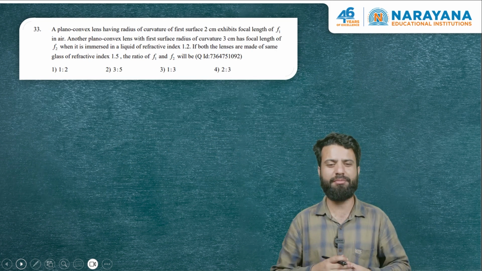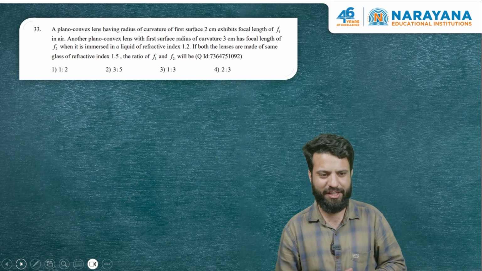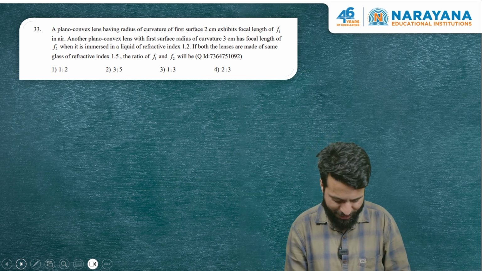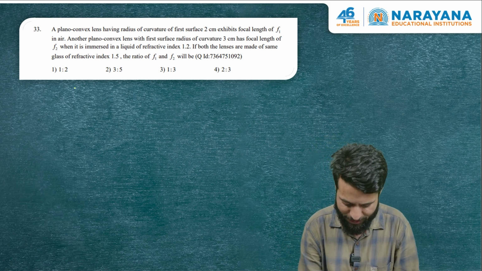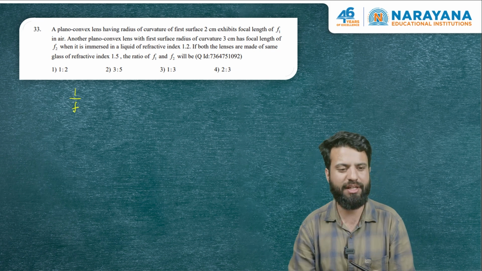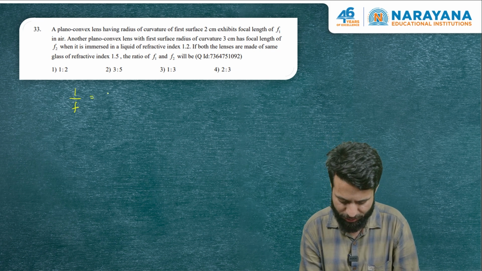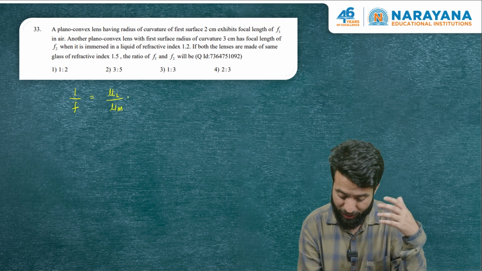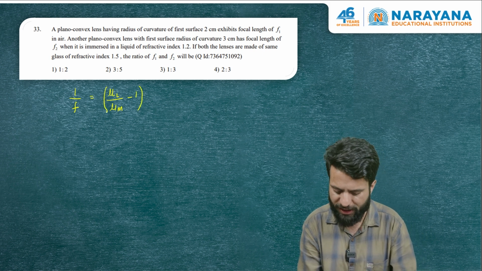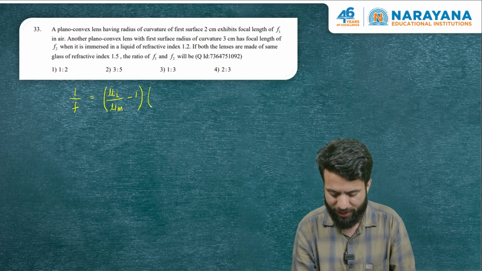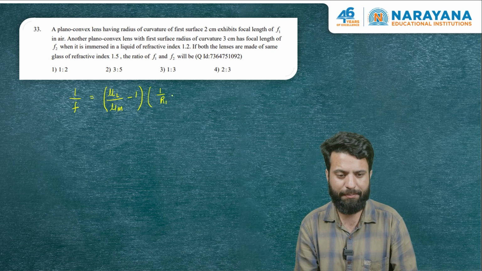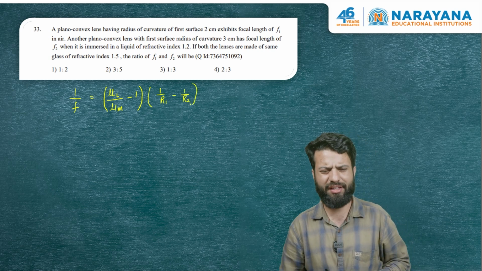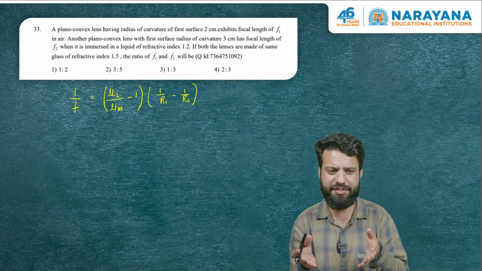Again, this question is from ray optics, and it is based exclusively on Lensmaker's formula. Let me first quote Lensmaker's formula. It is used to find the focal length of a lens. It says 1/f is equal to the refractive index of the lens material divided by the refractive index of the surrounding medium, which surrounds it till infinity, minus 1, into (1/R1 minus 1/R2). R1 and R2 are the radii of curvature of the two curved surfaces.